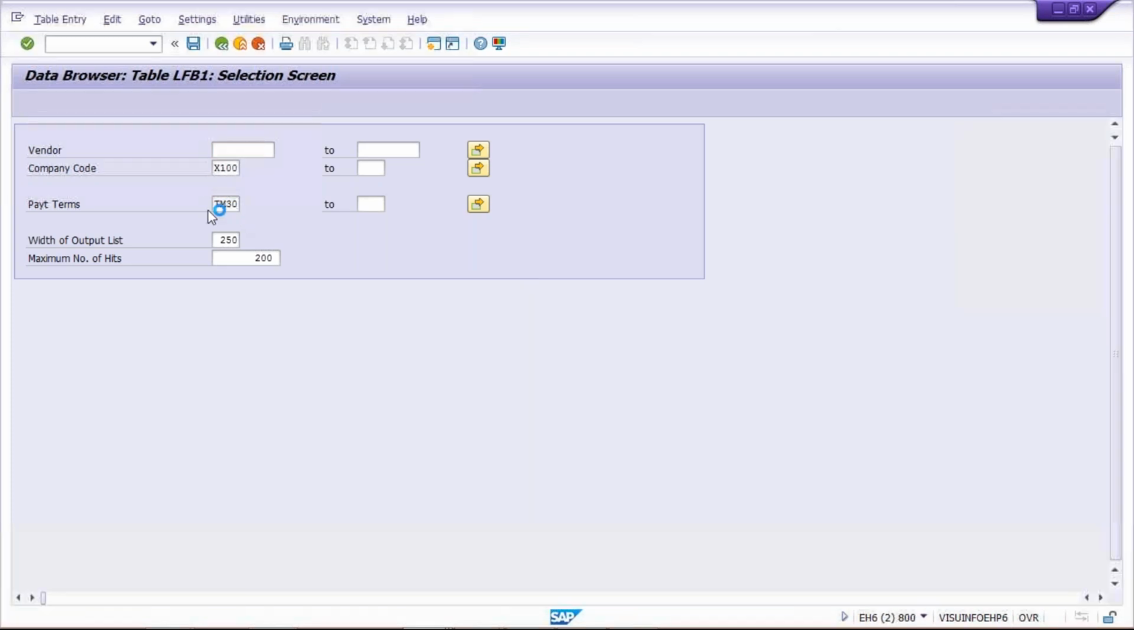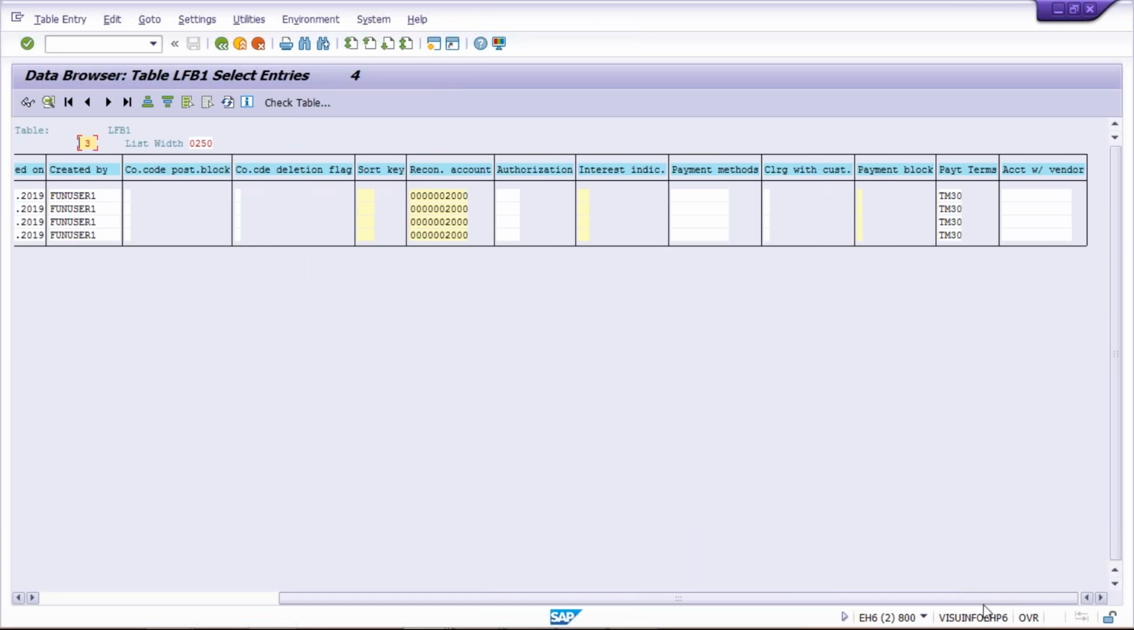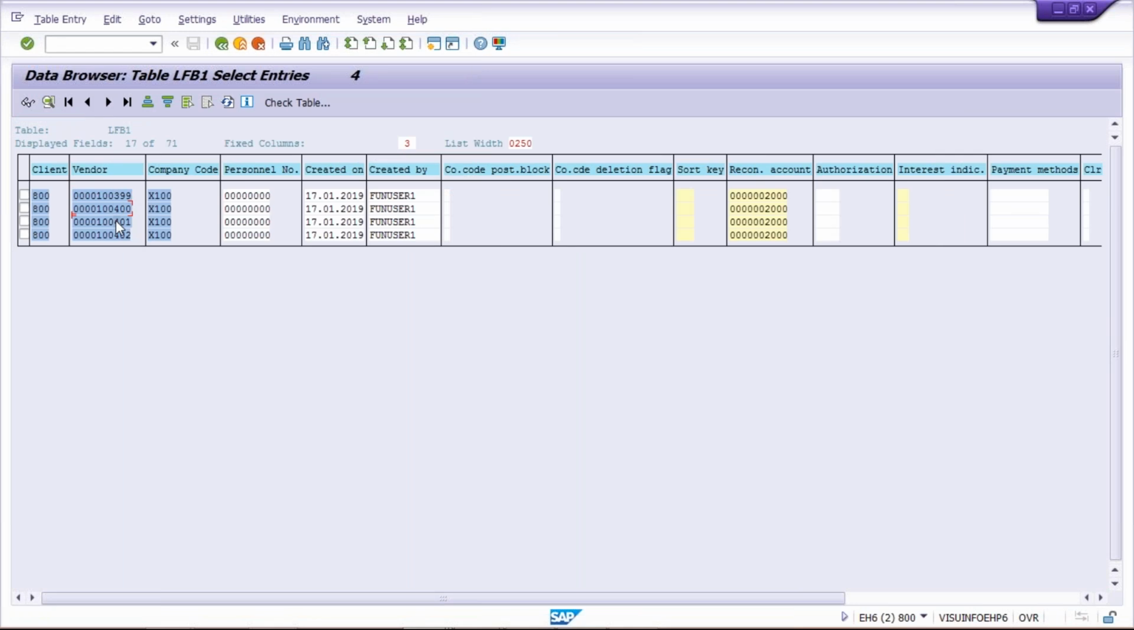So earlier 6 vendors were there. Why? Because the terms of payment criteria was not given. Now I have added one more criteria. What is that criteria, guys? Selection criteria. So only TM30 terms of payment are coming here. Okay, it means whichever vendors are using TM30 terms of payment, those vendors are coming. So now we came to know that only these vendors are using TM30. It means whatever changes are there, that is going to be applicable to these vendors itself.